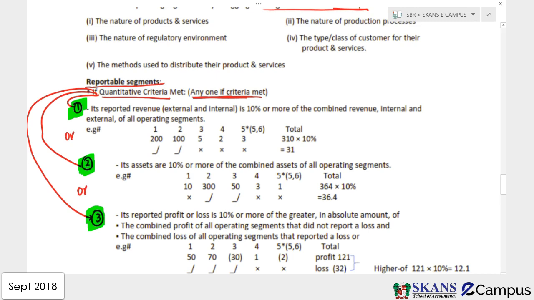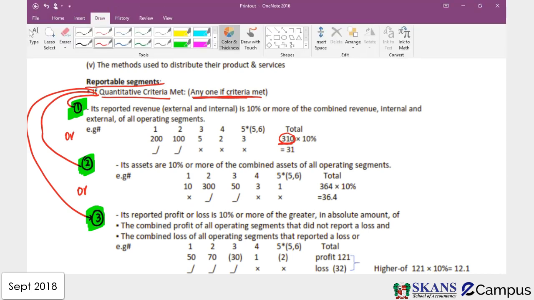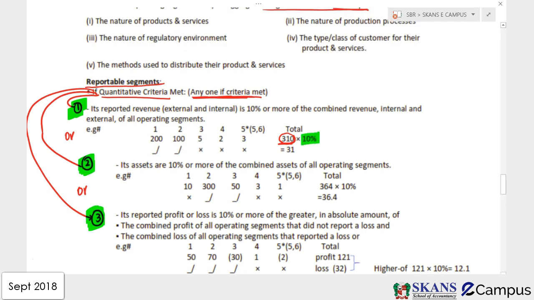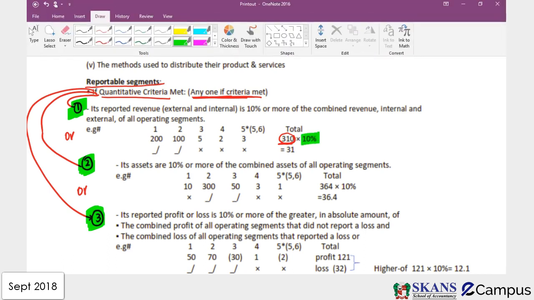So what is the first criteria? You will take the revenue of all business, both revenues, external and internal. You are going to combine both internal and external revenues. Okay, guys. Now, we have a total revenue of the business, both internal and external combined, of 310. You are going to take 10% of that revenue. This 10% is fixed in the standard, guys.